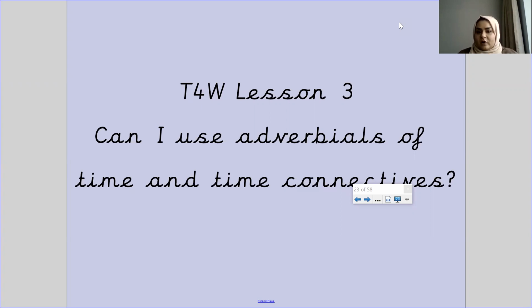So this week so far, we've looked at our new text map. You were introduced to your new vocabulary for this unit, and then you were also introduced to your new class key text. So today our learning objective is, can I use adverbials of time and time connectives?